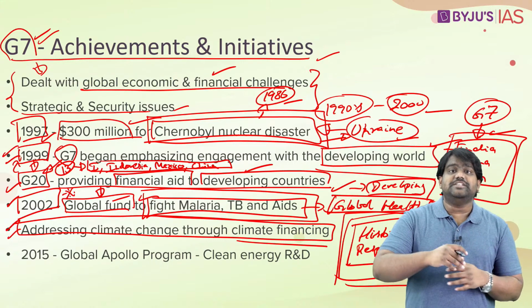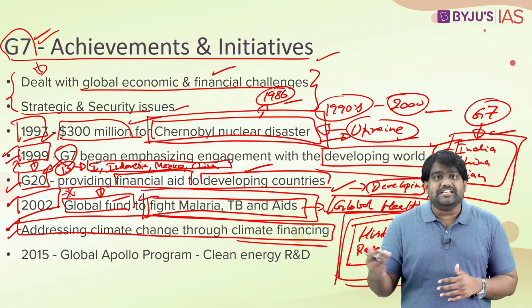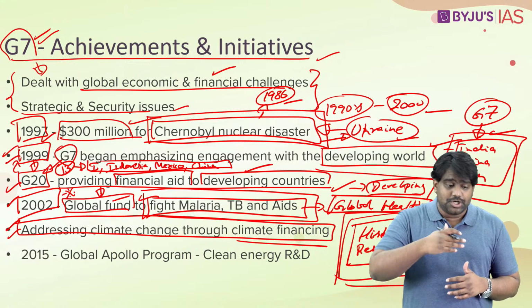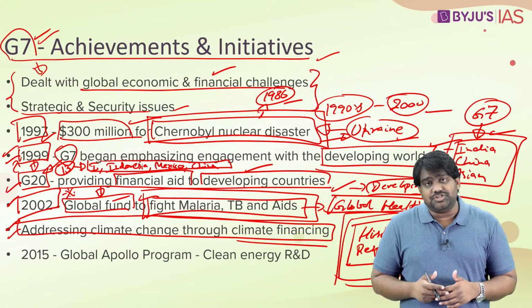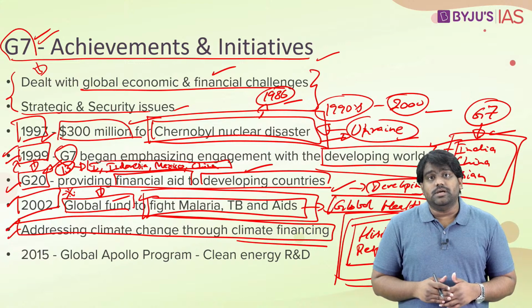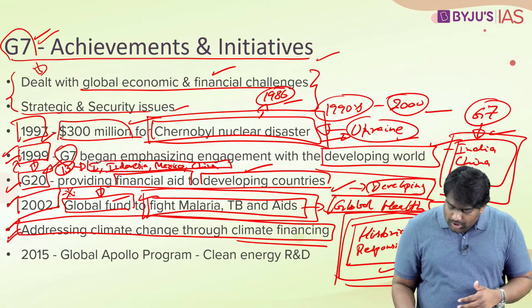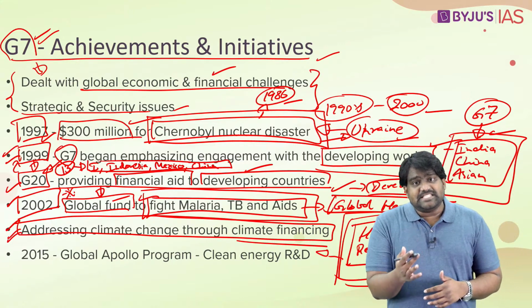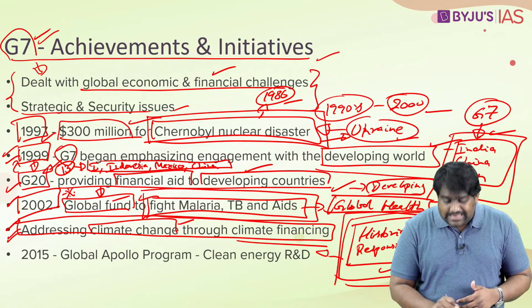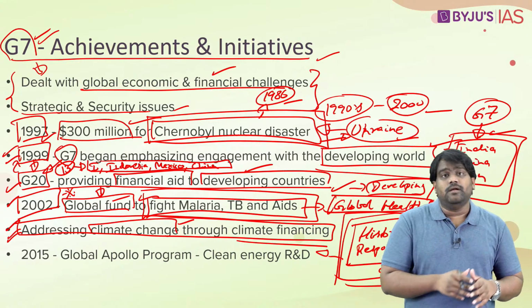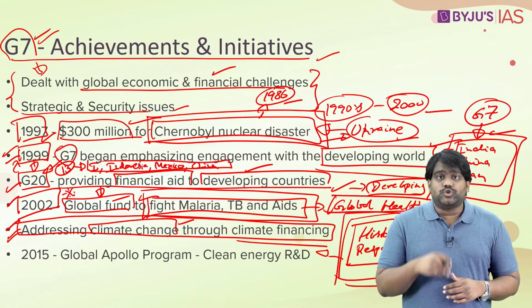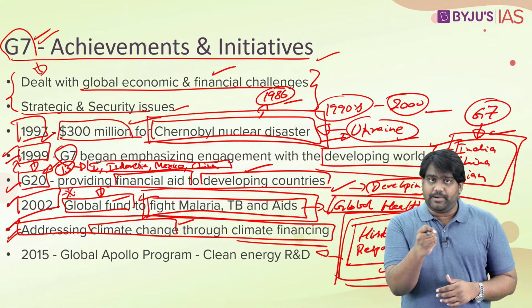So finally the G7, under the pressure of the other countries, started taking note of their historical responsibilities. It started acknowledging the historical emissions that were released by the G7 countries, which essentially contributed to climate change and global warming in the first place. So by taking note of this historical responsibility, the G7 countries started arranging financing, arranging funding to the developing nations so that they could mitigate the impact of climate change.